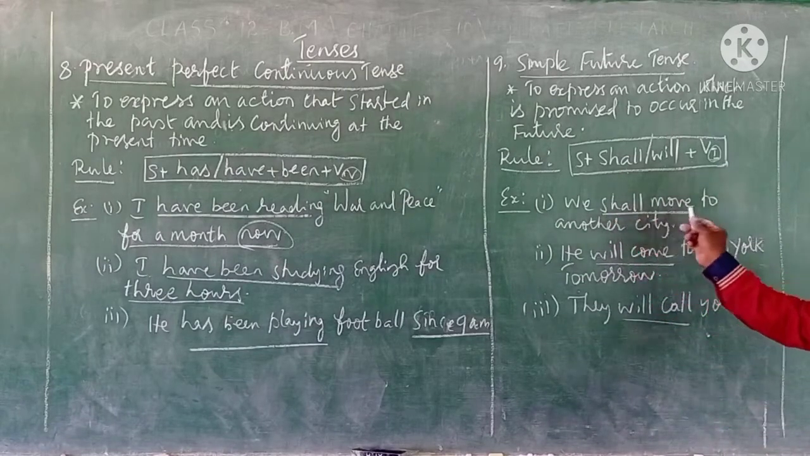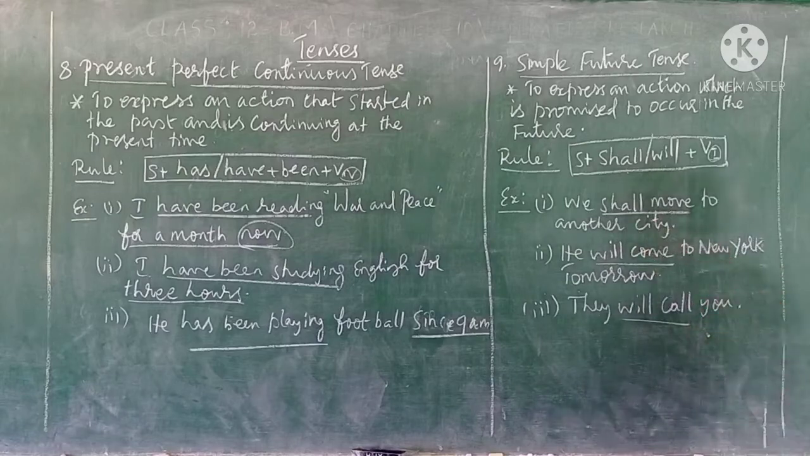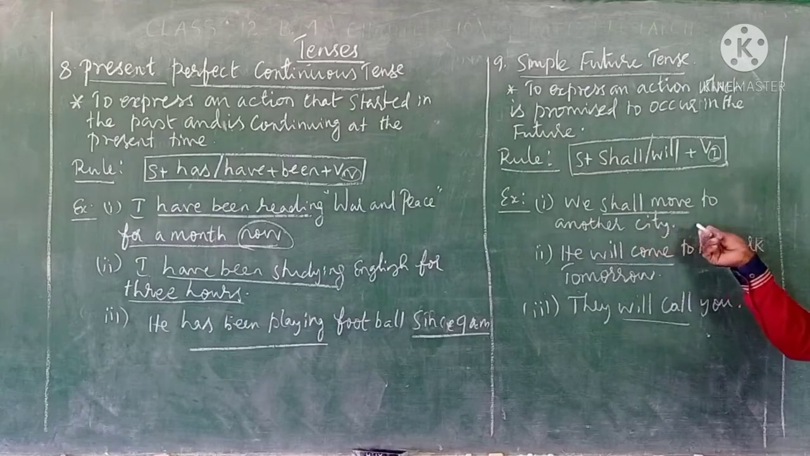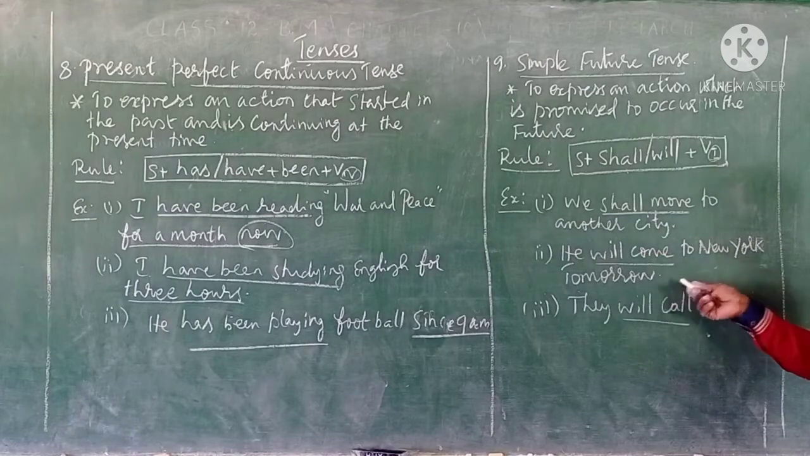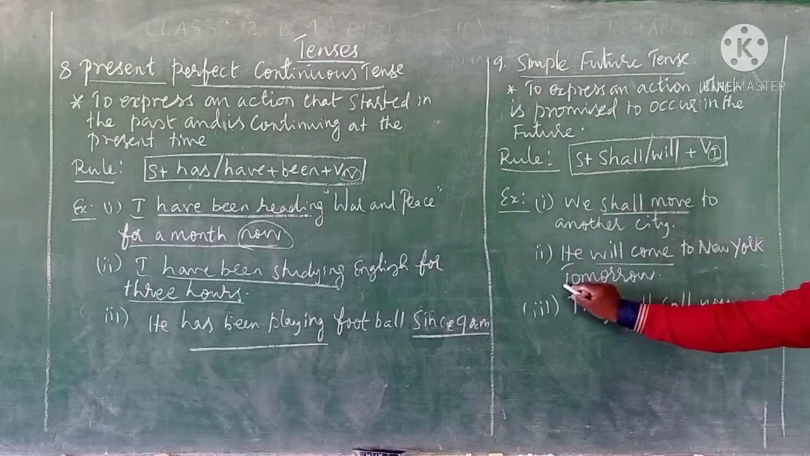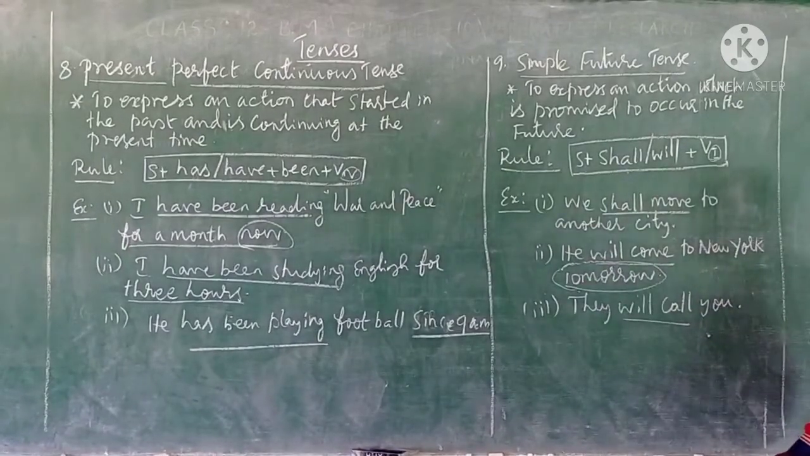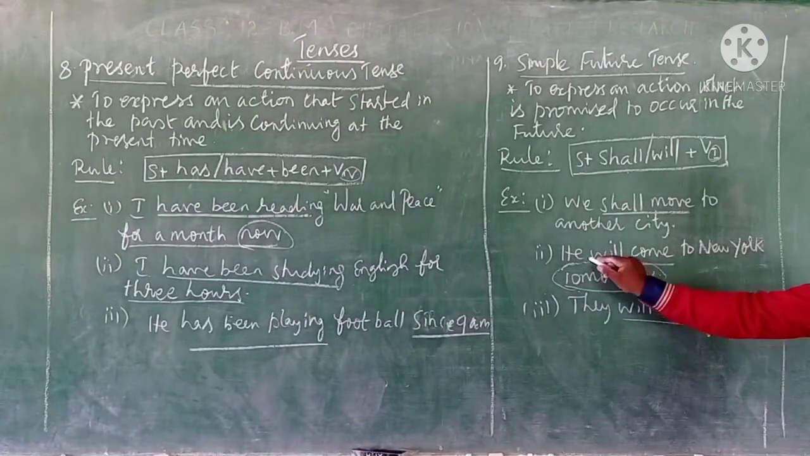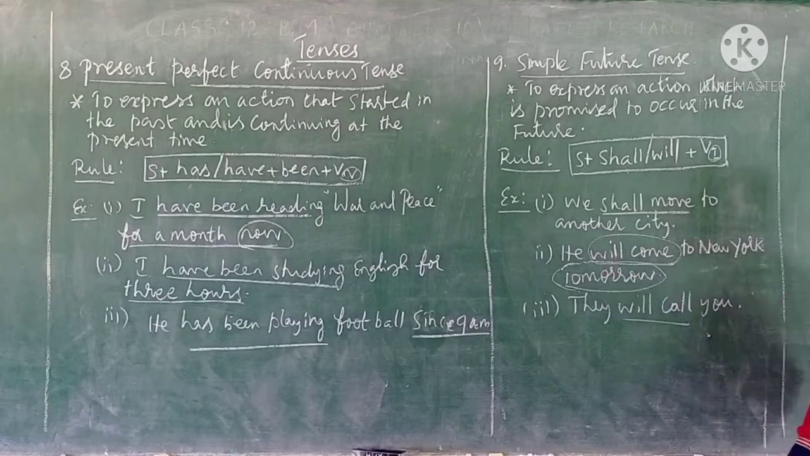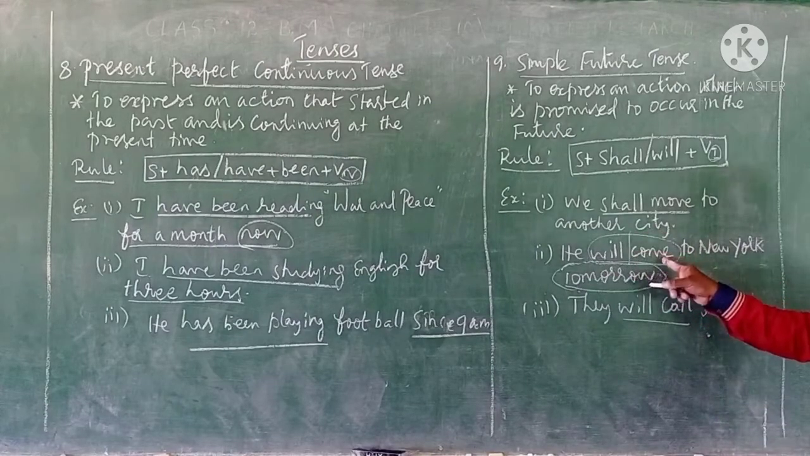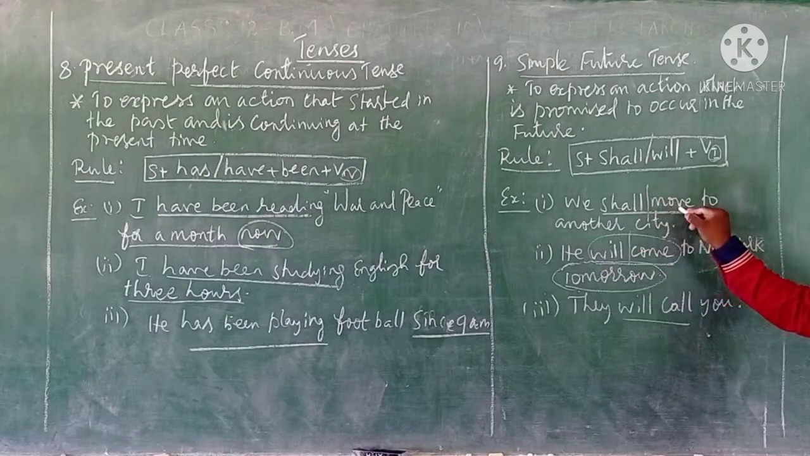See, we shall move to another city, which means that they have promised it, or it is their future plan. He will come to New York tomorrow. So here you have been given tomorrow. Tomorrow means future. So the action happens in the future, so we use will plus verb first form. Here, shall plus verb first form.